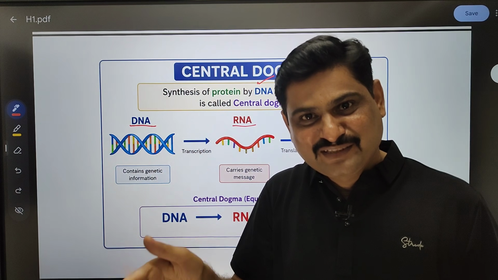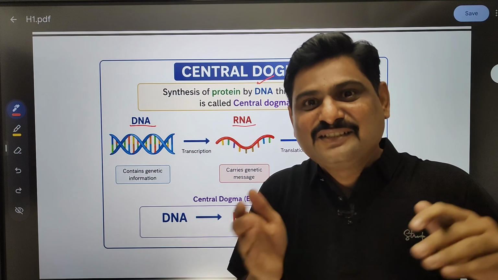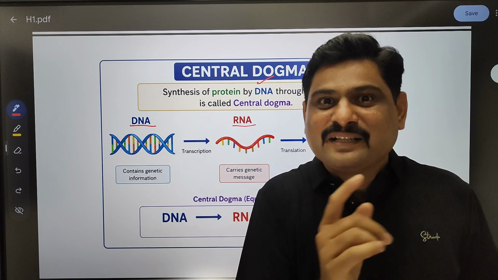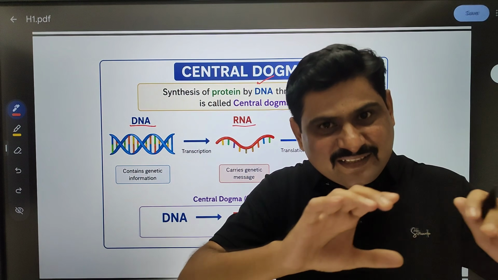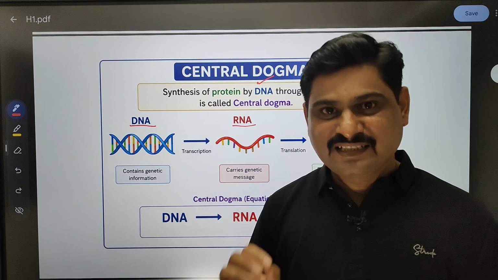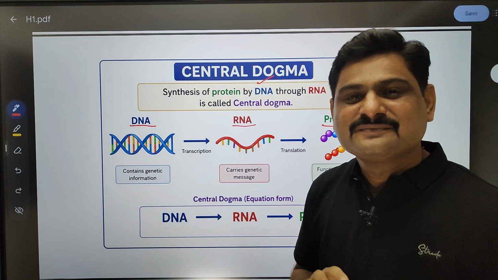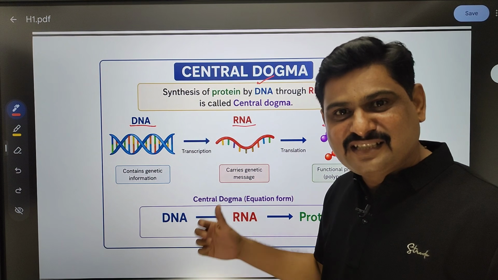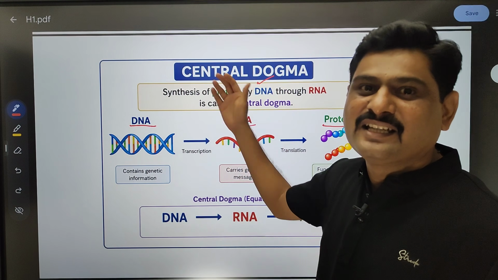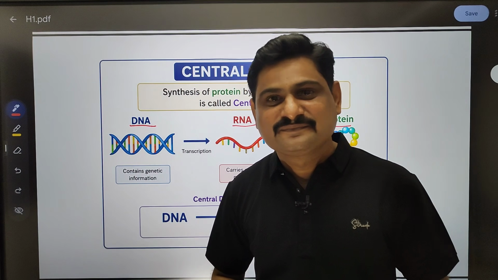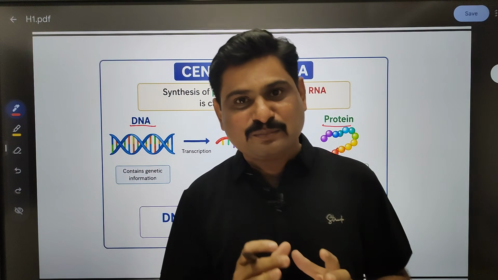All the information present in DNA is used to make protein, but DNA alone can't do that. It needs RNA. To present this in a simple way, we call it the central dogma. So what is the central dogma? It is the synthesis of protein by DNA through RNA. Is it clear? Any problem till here?